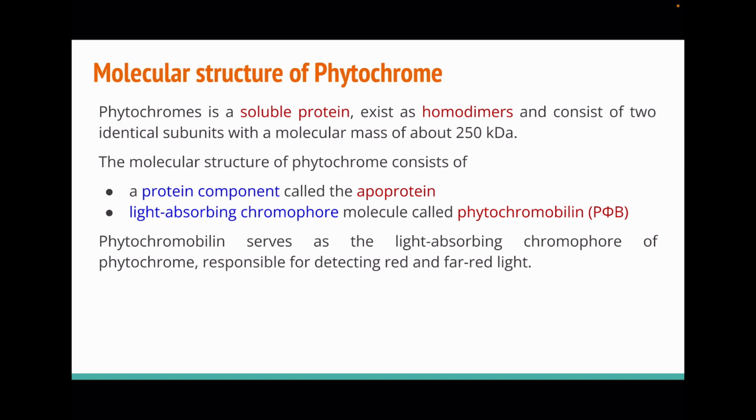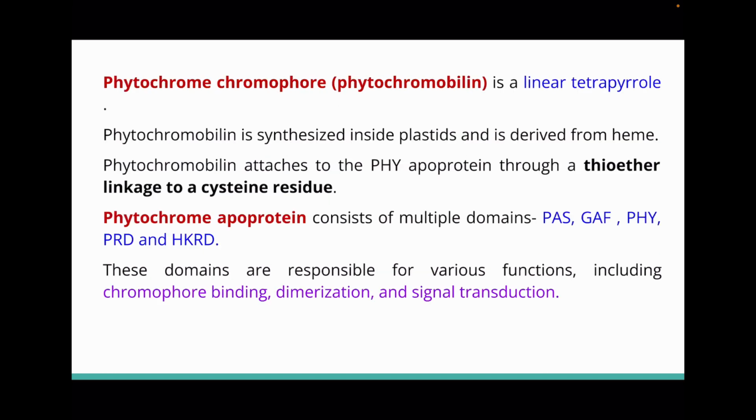Phytochromobilin is the light absorbing chromophore. It absorbs red light or far red light. Phytochromobilin is a linear tetrapyrrole. It is synthesized inside the plastids from heme. Phytochromobilin attaches to the phytochrome apoprotein in the cytosol through a thioether linkage to a cysteine residue, cysteine amino acid.